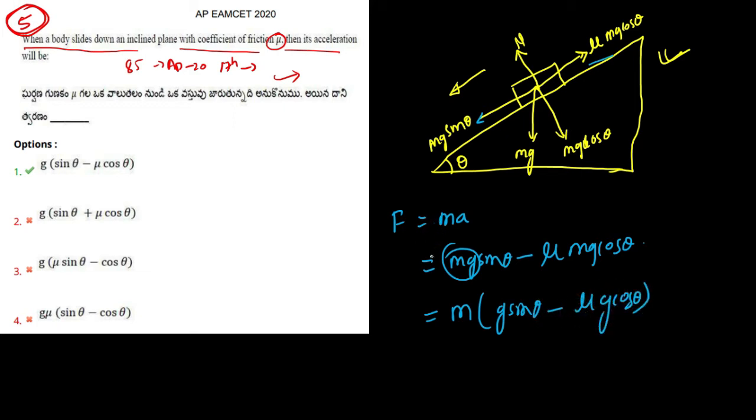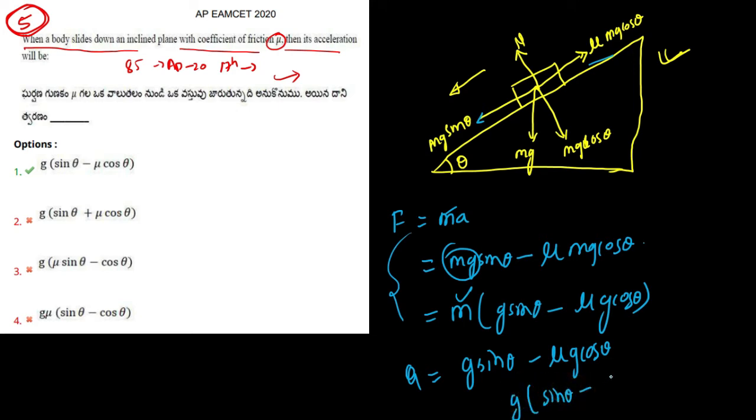Comparing these two equations, m equals m and a equals g sin theta minus mu g cos theta. If I take g common, it will be g times sin theta minus mu cos theta, which is our answer.